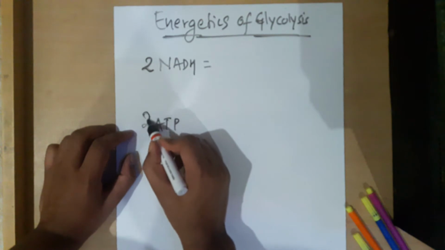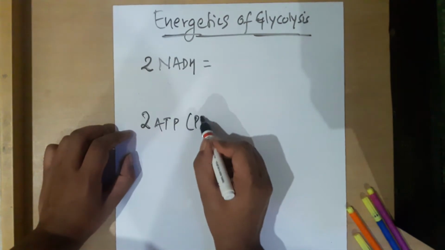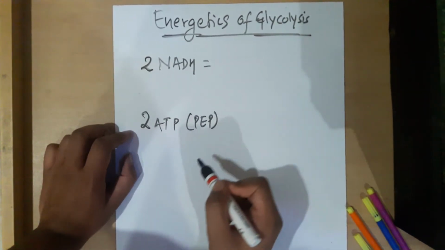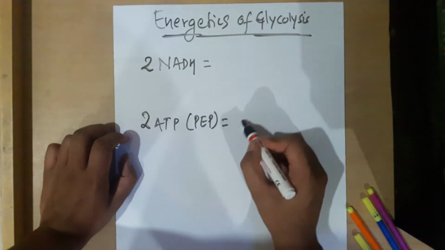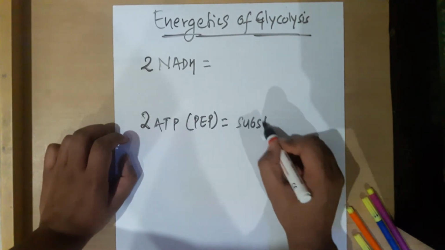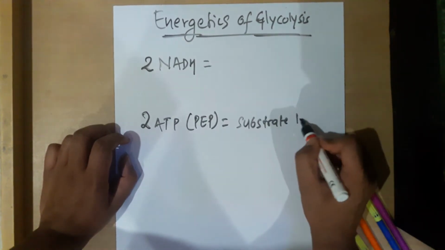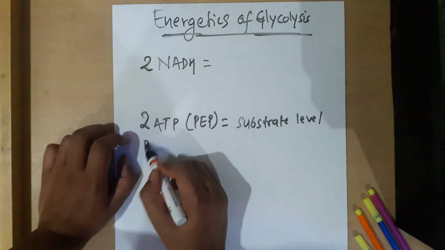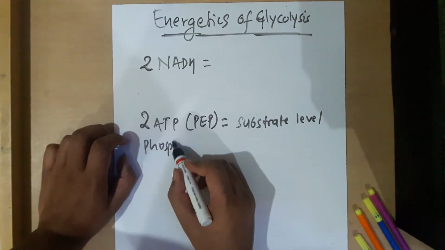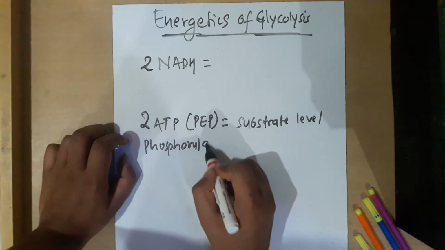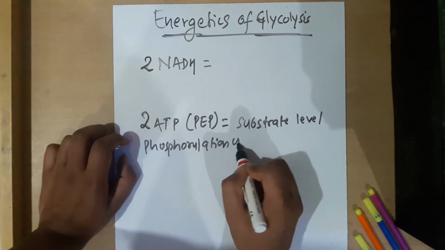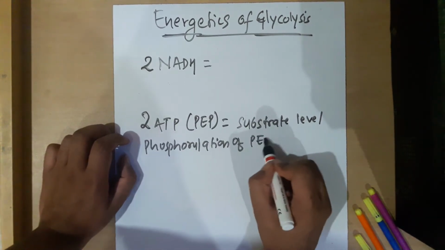Phosphoenol pyruvate, the high energy compound, undergoing substrate level phosphorylation is giving us 2 ATP.